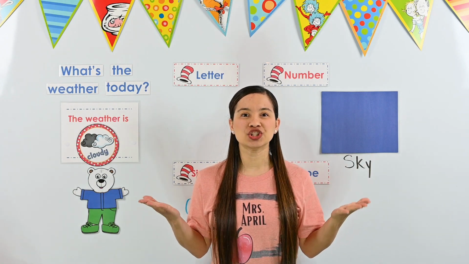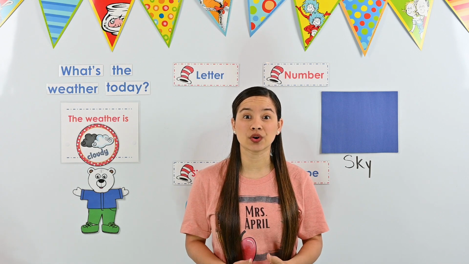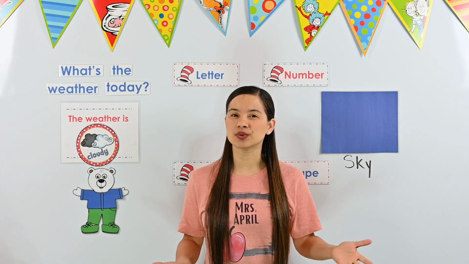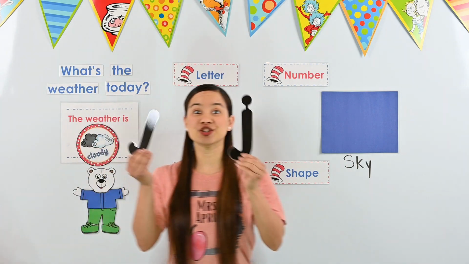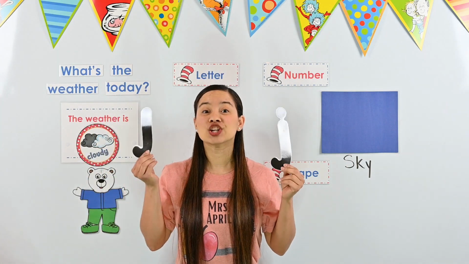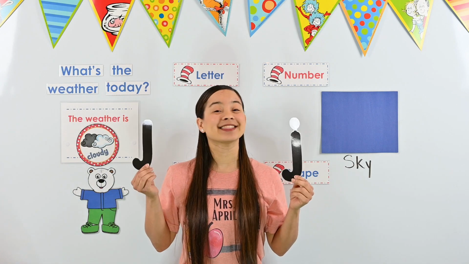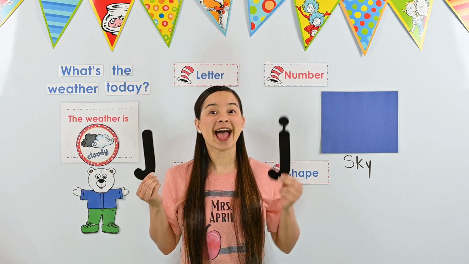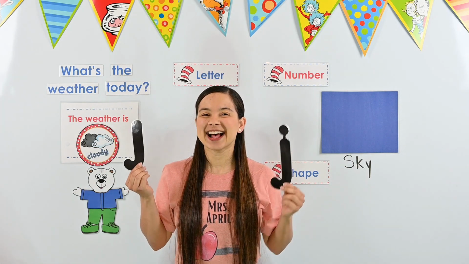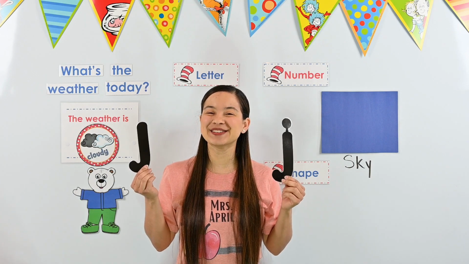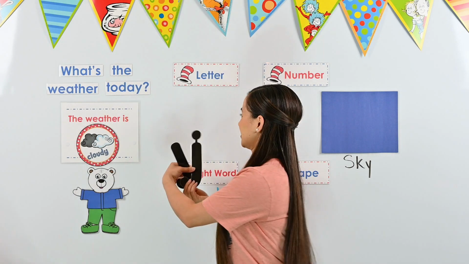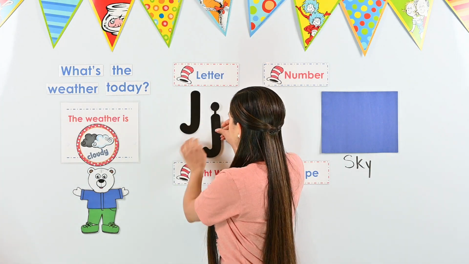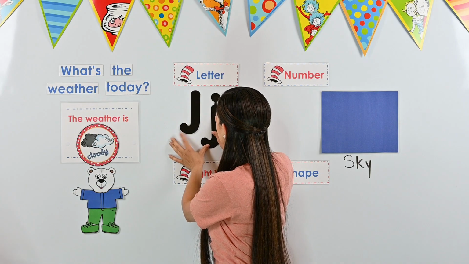How do we write the J sound when we want to write a word or a sentence? What letter can we use to represent the J sound? We can use the letter J. Can you say that with me? J. Excellent. The letter J makes the J sound. This is an uppercase J and this is a lowercase j. Let's add the letter J to our word wall. Okay, we're going to put our uppercase J right here and our lowercase j.